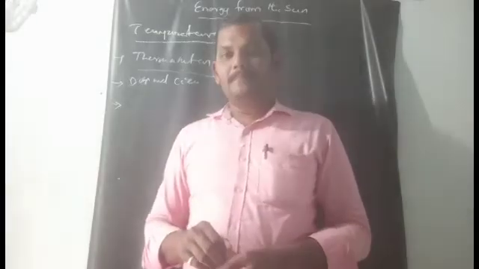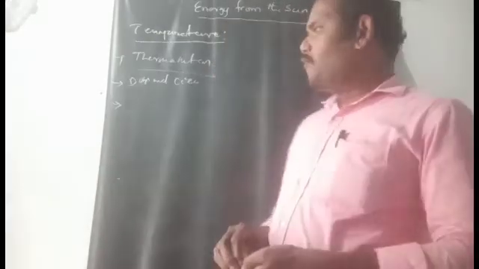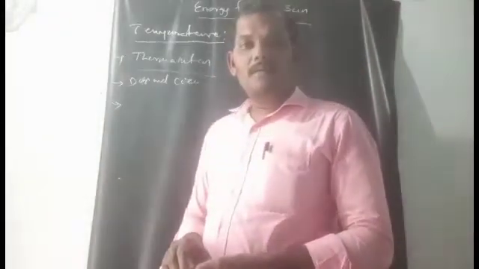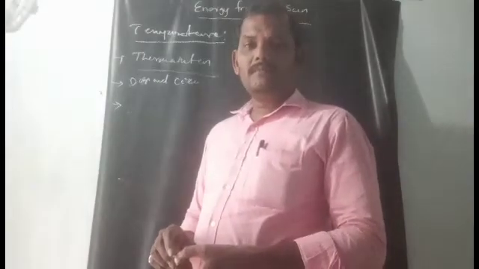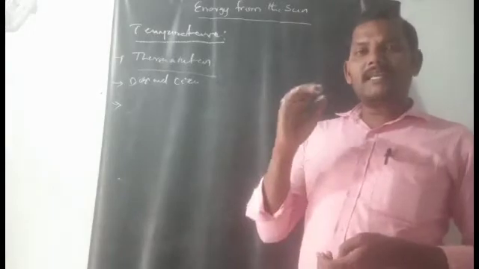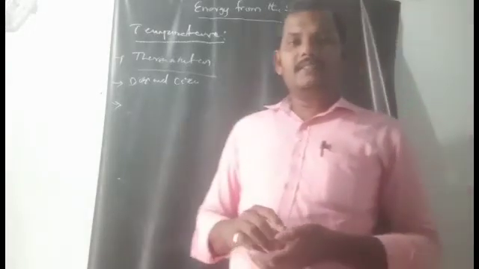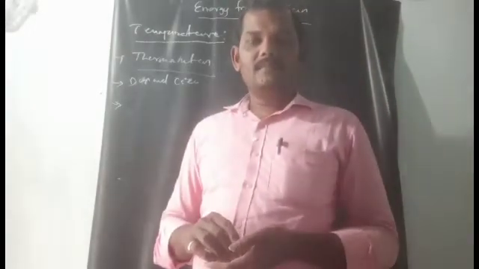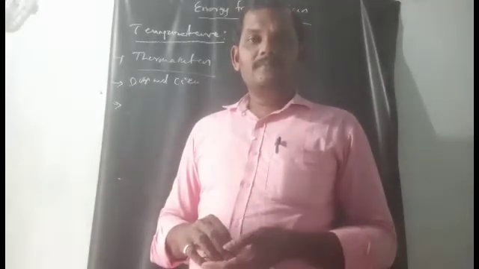These five areas are discussed under high and low temperature areas. First one, where is the highest temperature found in the world? Generally, the highest temperatures are recorded in desert areas. Why?